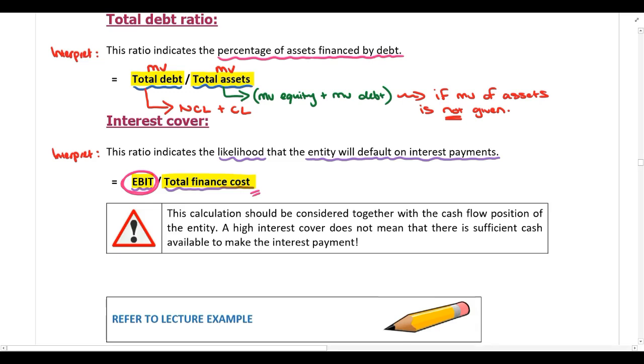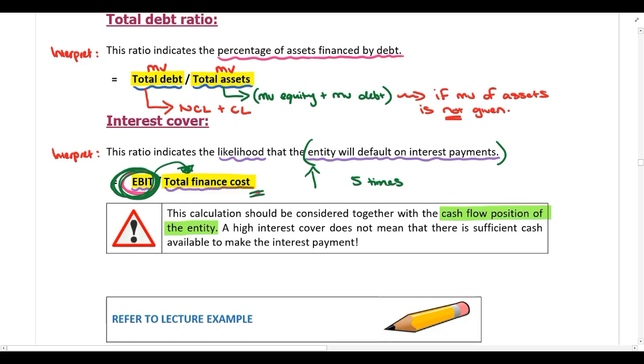Please just note, when discussing this ratio, guys, this should always be considered together with the cash flow position of the company. And what is the reason for that? A company might have a very high interest cover. Let's say they have an interest cover of 5 times. So that means EBIT covers the finance cost 5 times. So the company has more than enough earnings available to pay their finance costs, and it's unlikely that they will default on those interest payments.